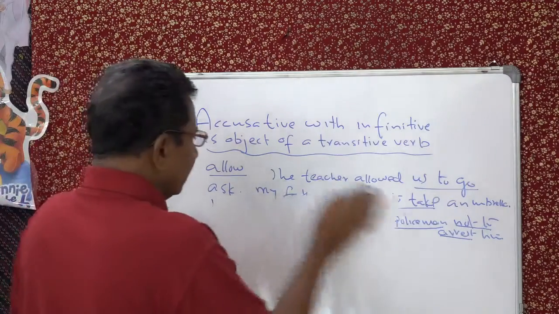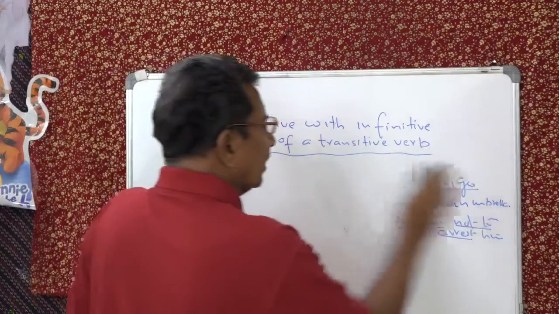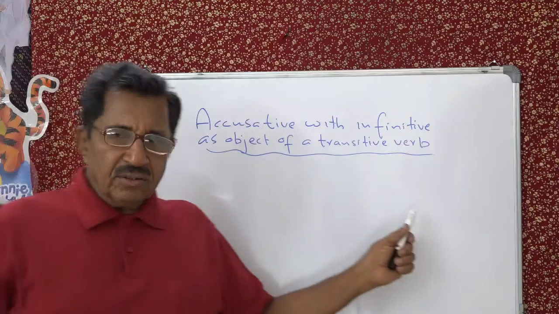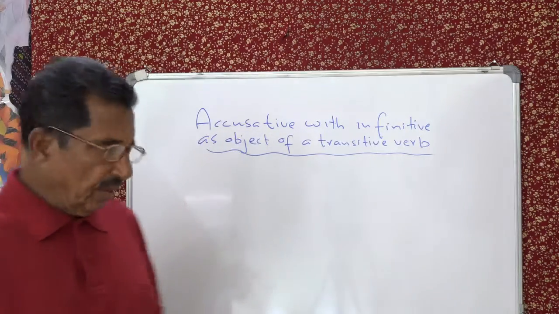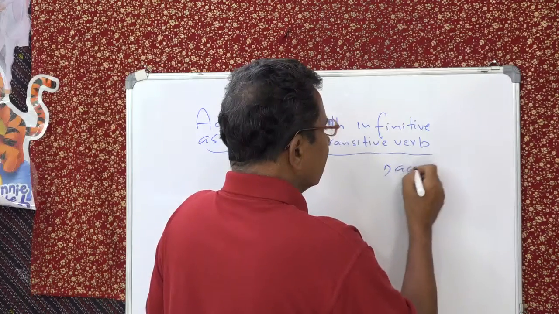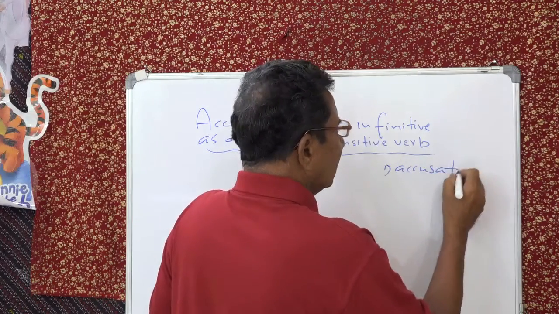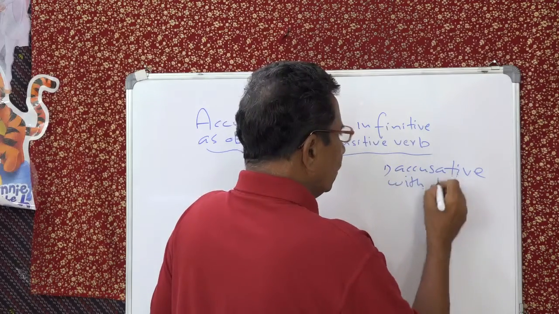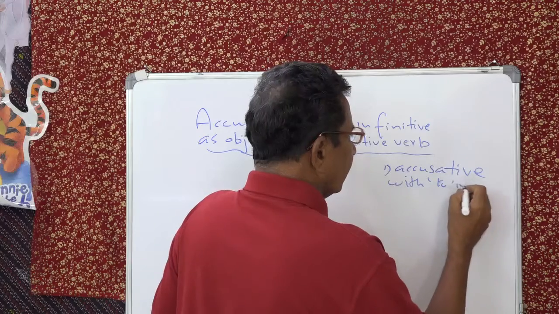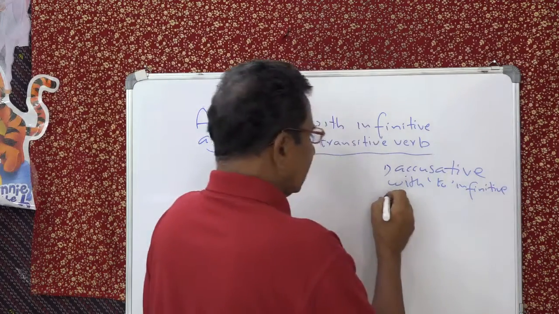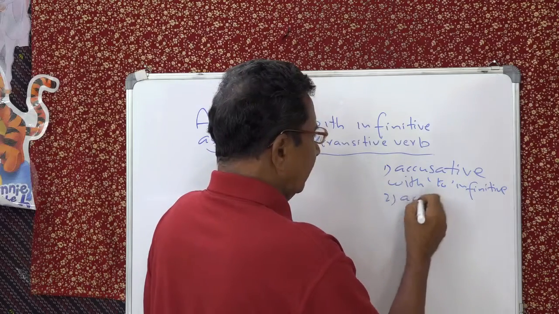The other type, I have already given you an example. Let us see some more examples. So this is accusative with to infinitive. You can say like that. So one type is accusative. Accusative is object. Accusative with the to infinitive.